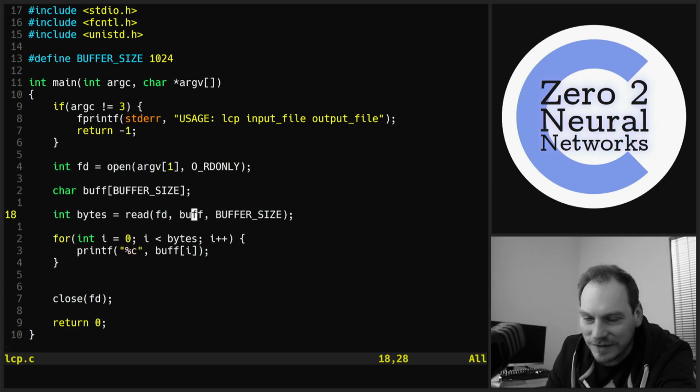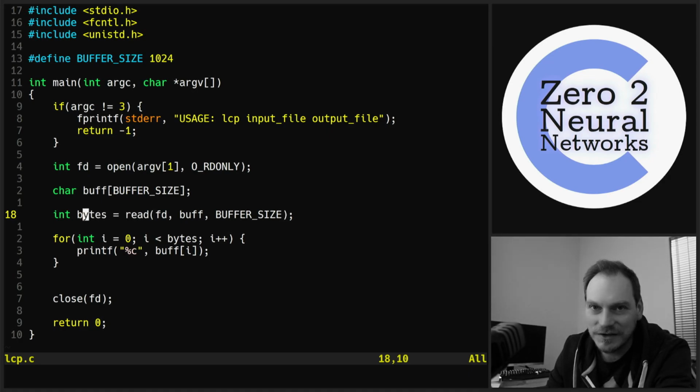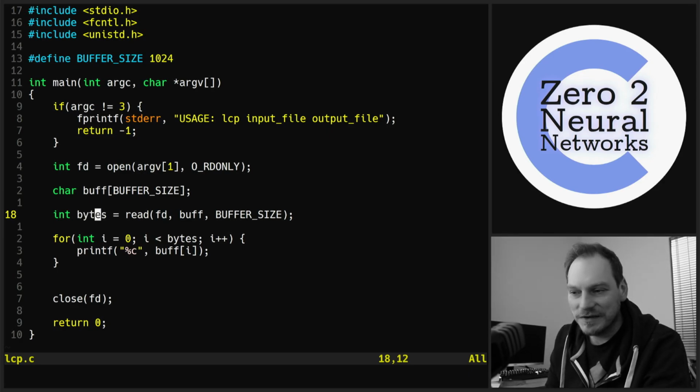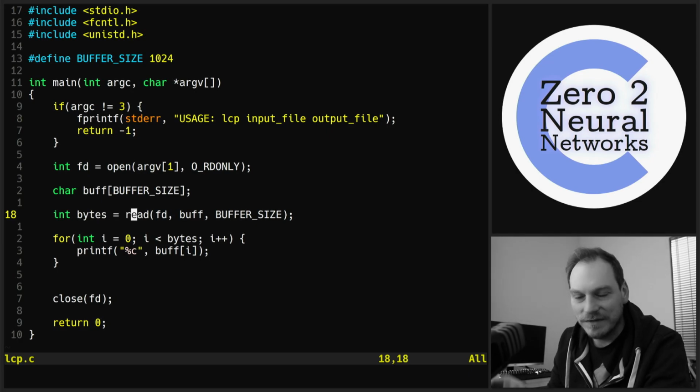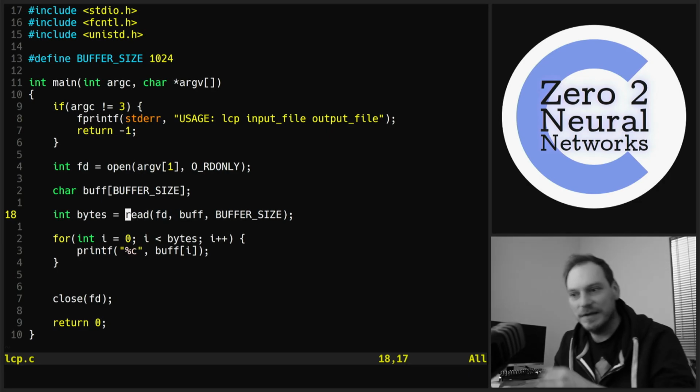So we're going to have to do some fancy while loop action. We're going to have to loop until there's no more data to be read. And we can use this bytes value as a condition for the while loop. For as long as this bytes is not 0, there's more data being read, and we can perform an action. But as soon as there's 0 bytes returned from this read function, we can consider that file to have been finished and then just close it and exit the program.